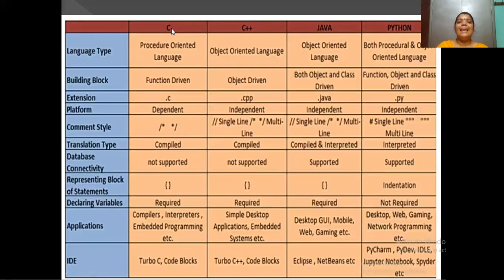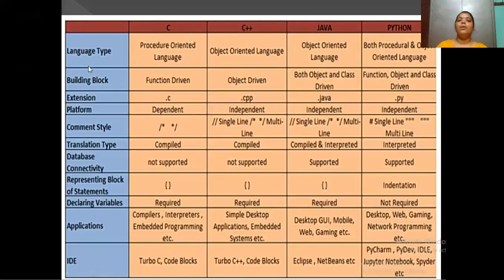In C language, the type of language is procedure oriented language. C++ is object oriented. Java is an object oriented language. And coming to Python, both procedural and object oriented are used.